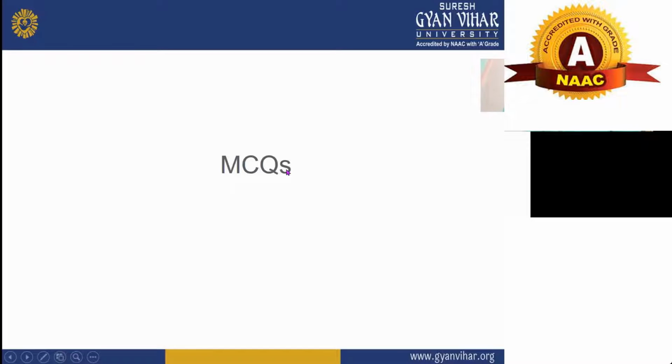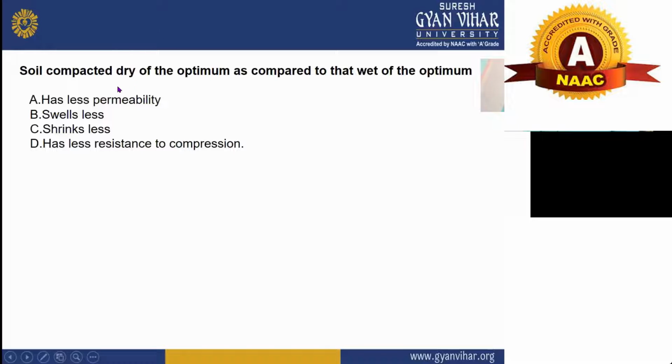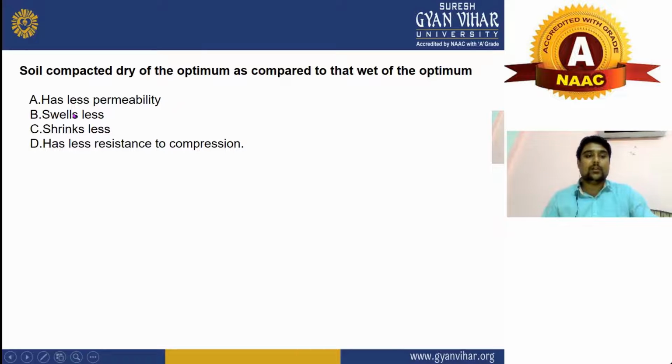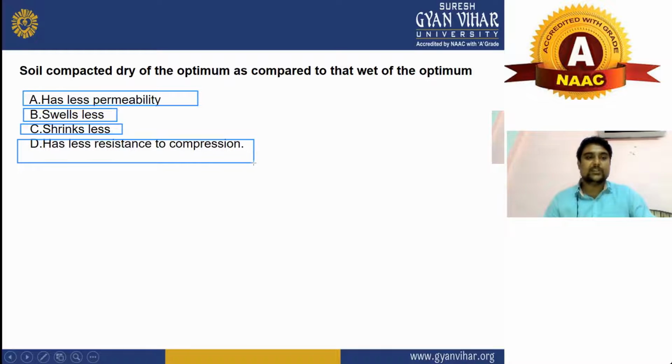And here we will see the MCQ of geotechnical engineering, advanced geotechnical engineering, which is very important for all the students. Now, the first question is: soil compacted dry of optimum as compared to that wet of the optimum. Now, let's see what will be the right answer. Here, as you can see, options are given. First one is A, has less permeability. Second one is B, swell less. C is given here, shrink less. And D is given here, has less resistance to compression.